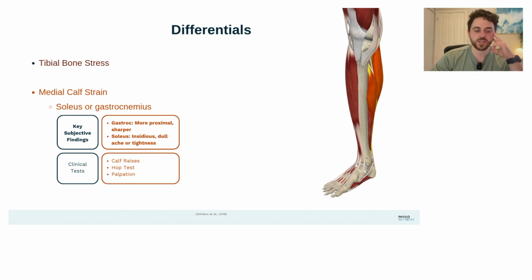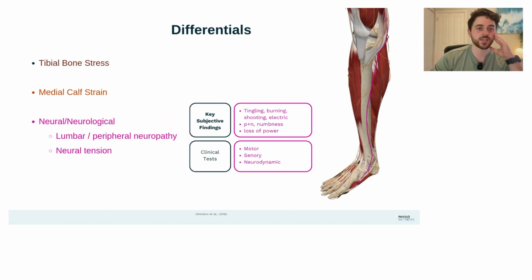Now, in terms of clinical tests, we've got some great ones that we'll run through later for discerning if it's a calf strain, but just based off the symptoms alone, it is already quite unlikely to be a calf injury. Something else that we need to consider is potentially a neurological or neural injury, where we can have tingling or burning or shooting electric symptoms, nothing that's been described so far, and then we can have sensation or muscle power loss and reflex changes. However, in this setting, again, this seems quite unlikely given the pattern of pain and the symptoms presented.